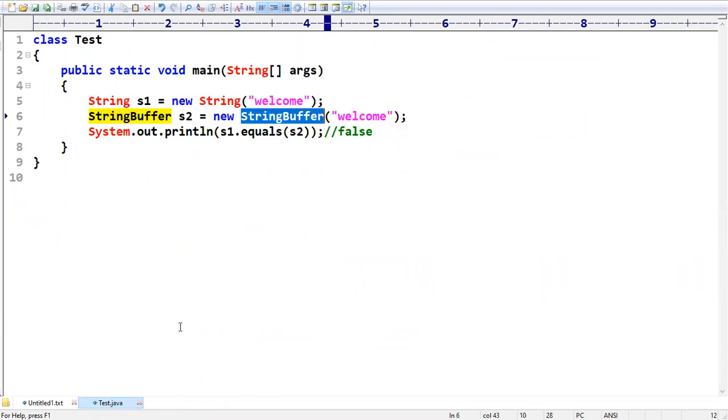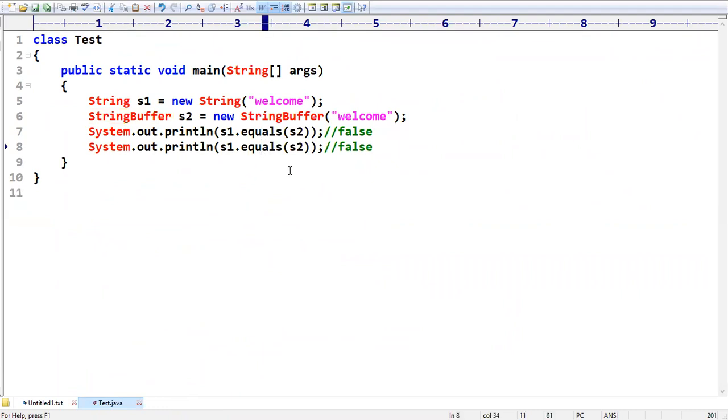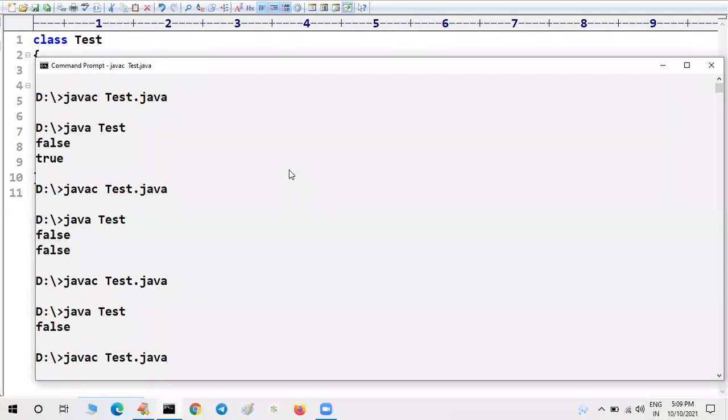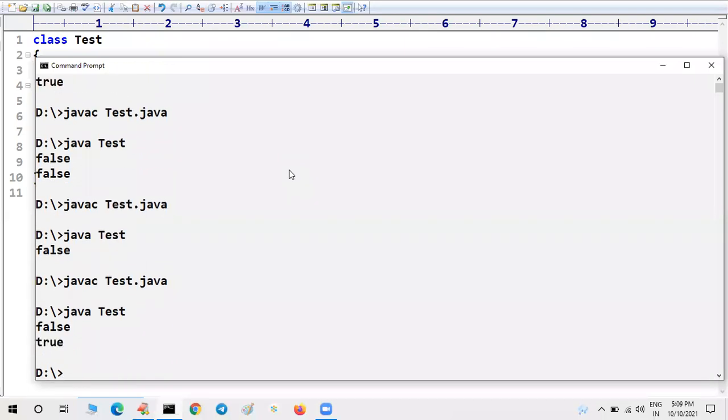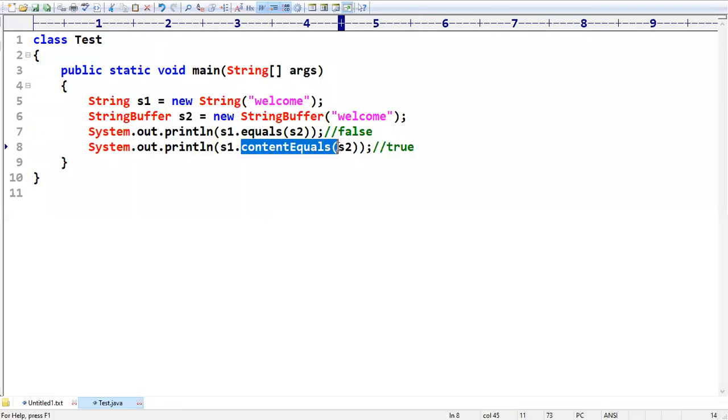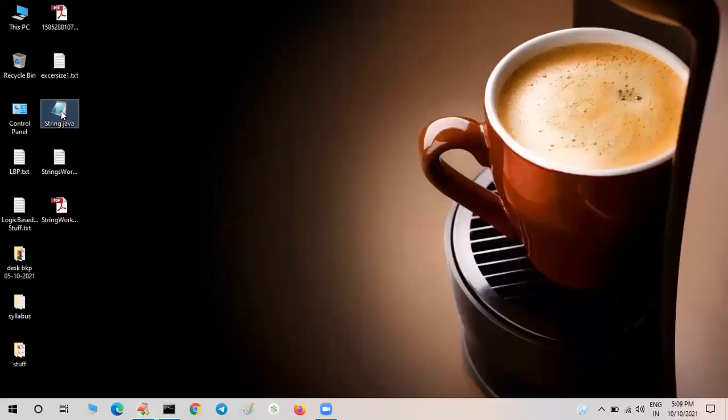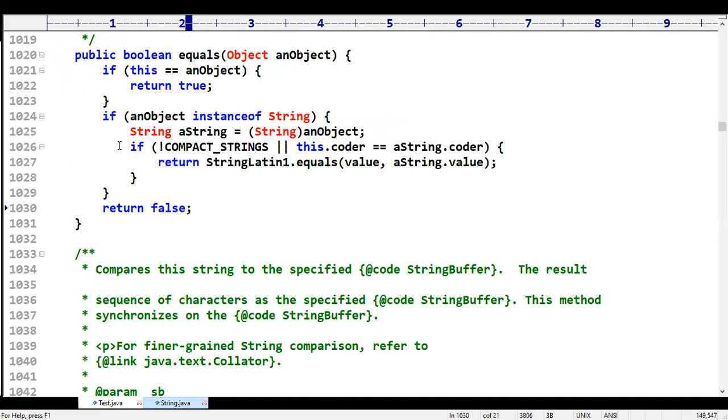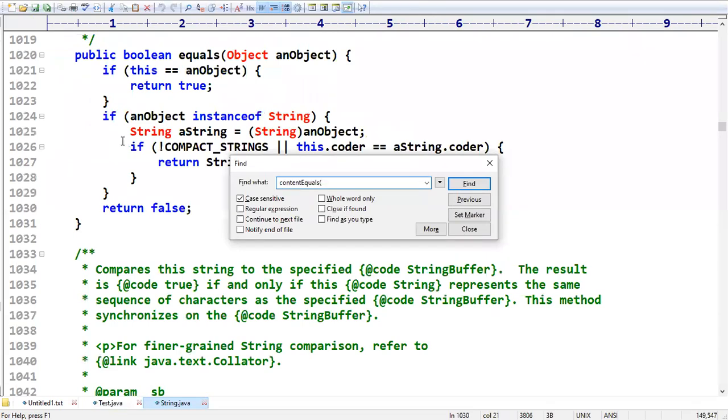Like this, the format is defined. Sir, to overcome this problem, they have introduced one more method. What is that method? It is nothing but contentEquals. Sir, it is going to return true, because we are going to take the content and then implement this. The contentEquals method is there in the Java String class. And how it is implemented, let me see.